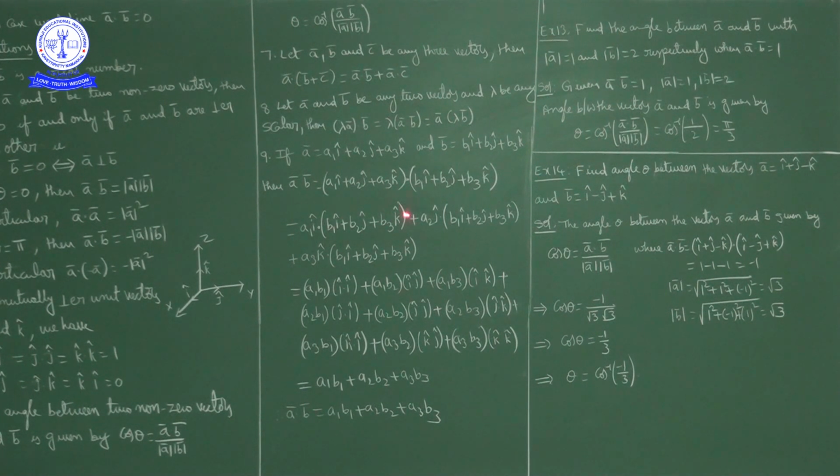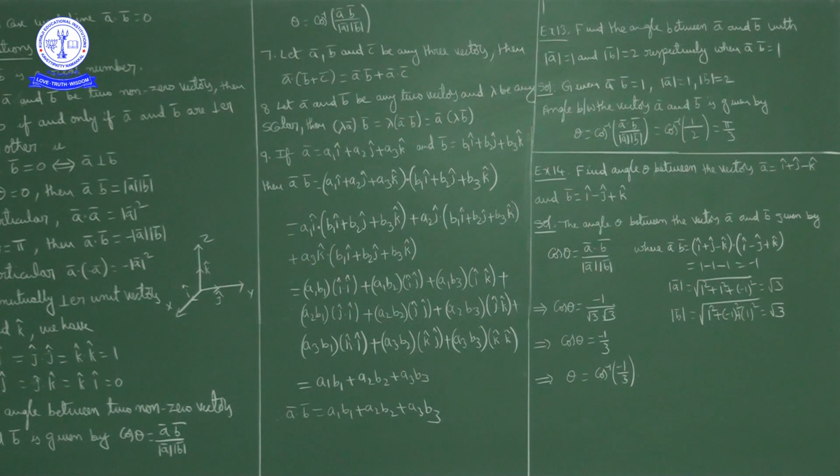Okay, next a2 j dot product with this one: a2 b1 into j dot i, plus a2 b2 into j dot j, plus a2 b3 into j dot k. Okay, next with this term, plus a3 k dot with these three terms: a3 b1 into k dot i, plus a3 b2 into k dot j, plus a3 b3 into k dot k.